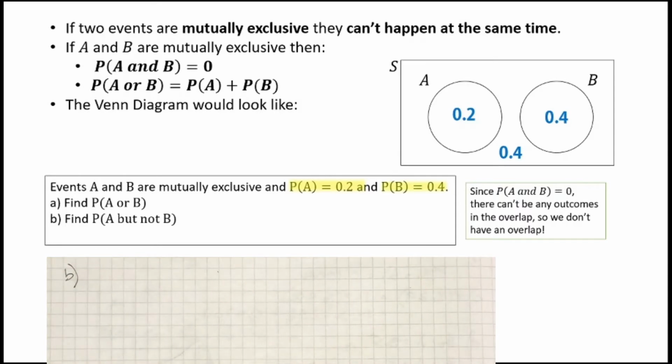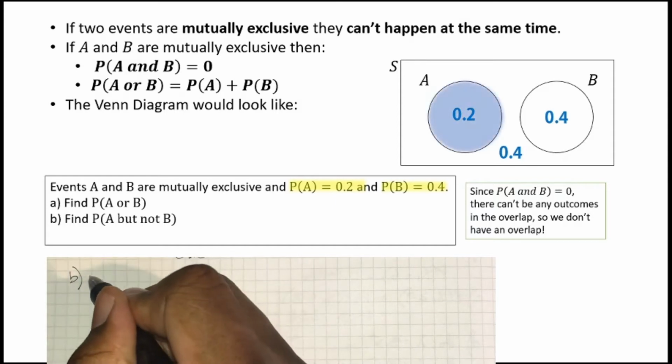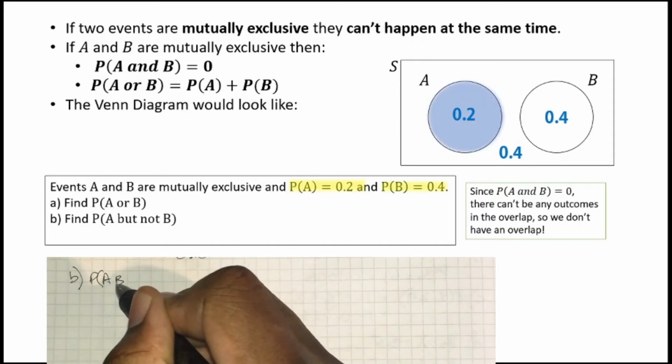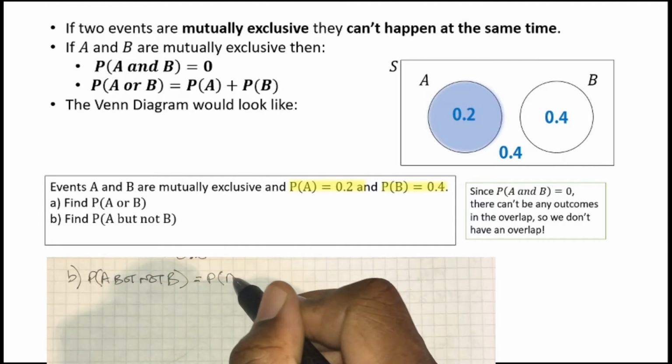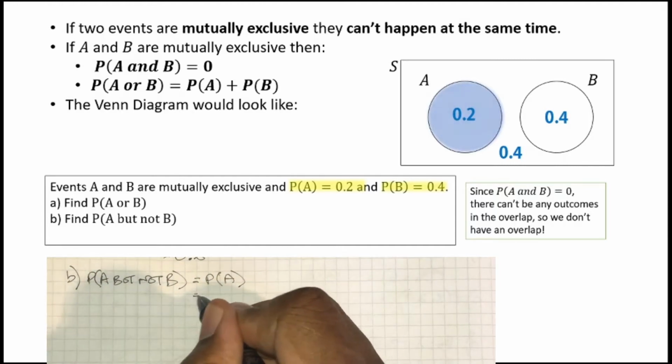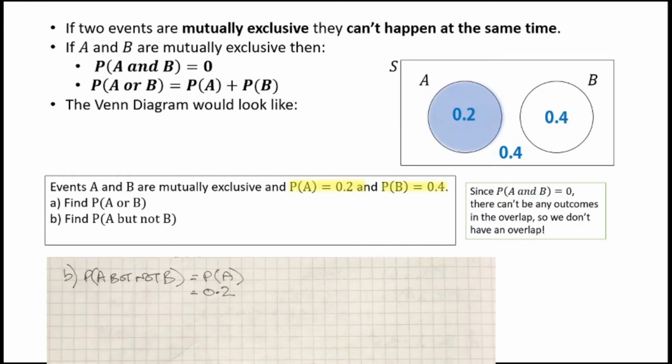Next, we're asked to find the probability that an outcome is event A but not event B. So usually we would look at circle A and just try to consider everything that was outside of circle B. Well, since there's no overlap, we're just looking at the entirety of circle A. So the probability of A but not B is the probability of A, which is 0.2.